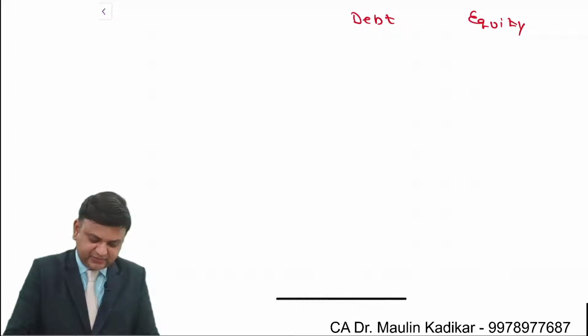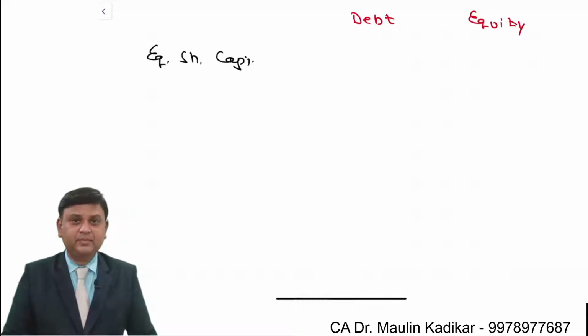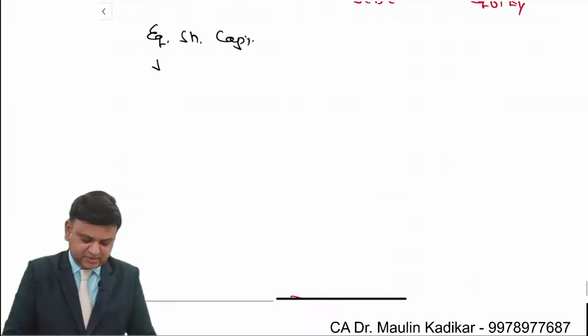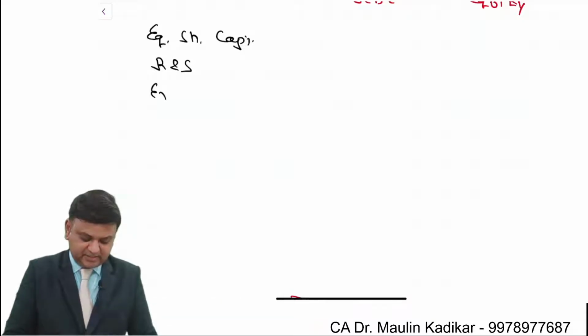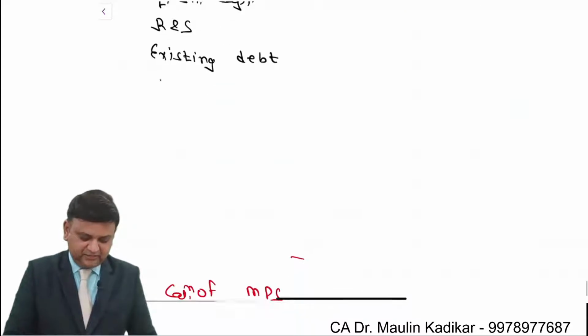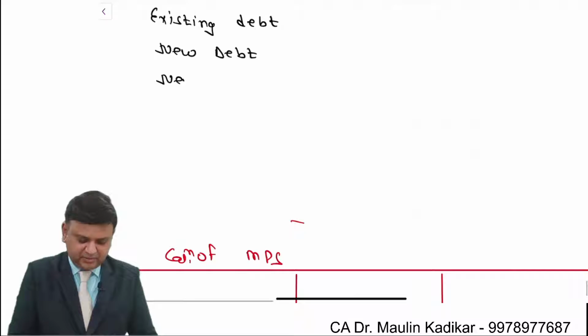First of all, we will have equity share capital, then reserves and surplus, then existing debt, and then new debt, or new equity.